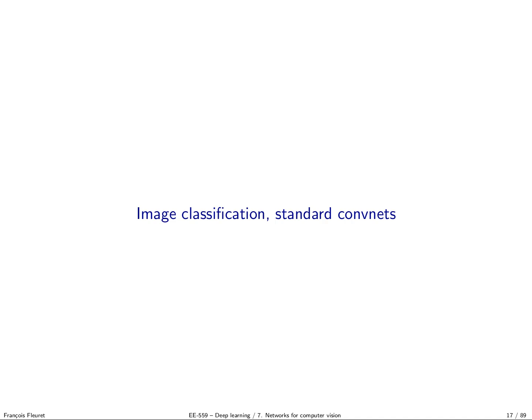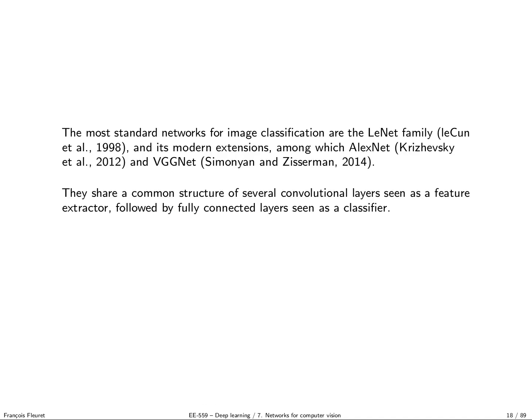Okay, so we start with image classification, and we are going to go through the standard models to solve the problem. The most standard networks for image classification are the LeNet family, developed by LeCun et al., and then the two modern extensions, which are AlexNet, the famous AlexNet from 2012, and then the VGGNet by Simonyan and Zisserman.